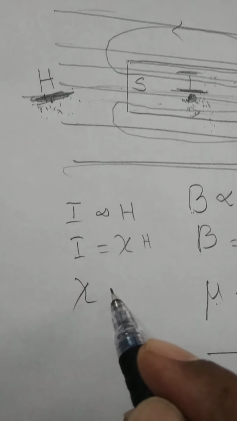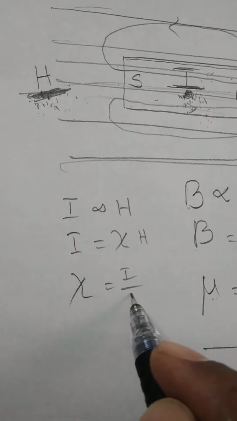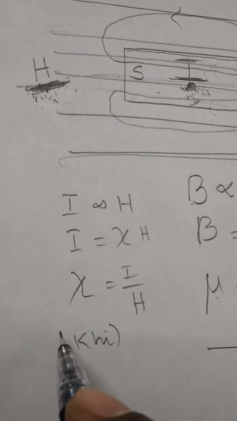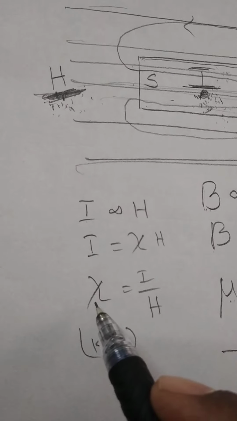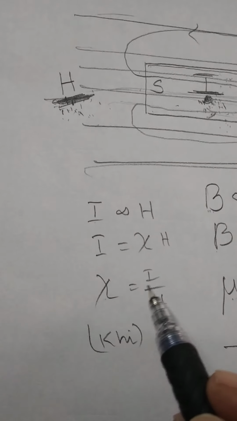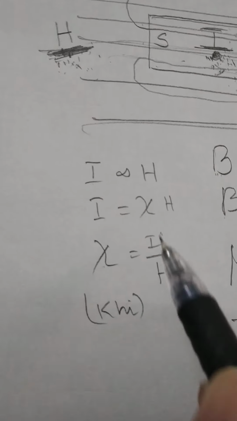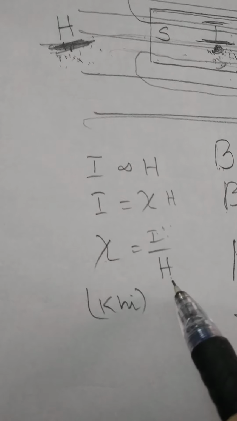Chi is equal to I by H, where chi is known as the magnetic susceptibility. It is the ratio between intensity of magnetization and magnetic field intensity. It is represented in ampere per meter. It is also represented in ampere per meter. So chi has no units and dimensions.